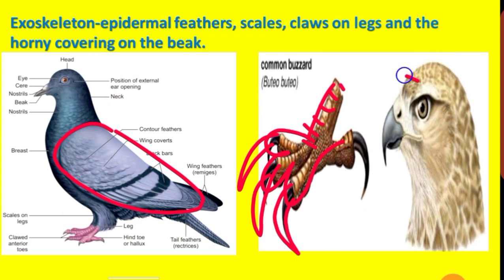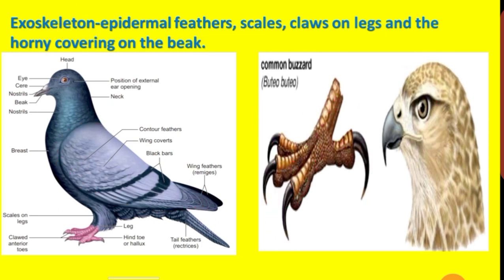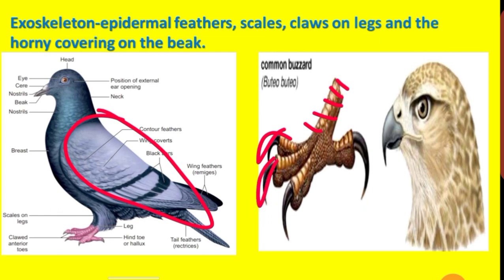Then the beak. The beak is covered by a thick horny sheath. So these are the structures belonging to the exoskeleton. The exoskeleton consists of epidermal feathers, scales on the toe, claws on the legs, and the horny covering of the beak.